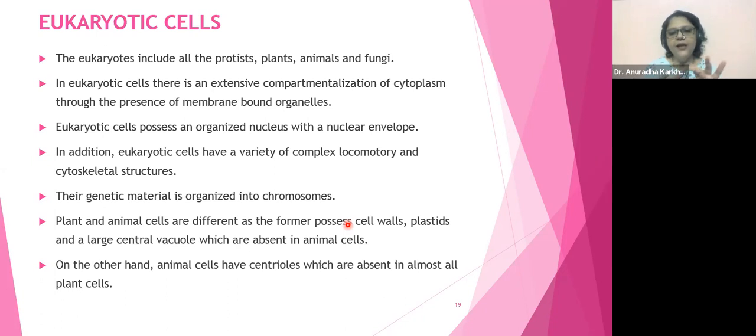ठीक है, plant and animal में what was the difference? They argued on chloroplast and cell wall. Plant cells have cell wall, animal cells do not have cell wall. On that basis, they segregated them. Now there came up one more scientist.